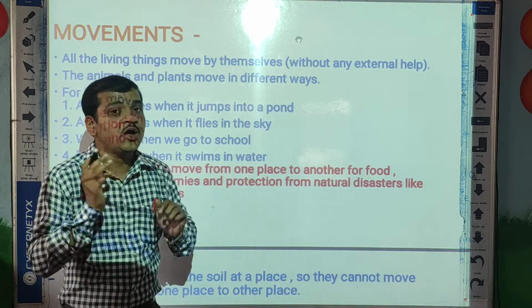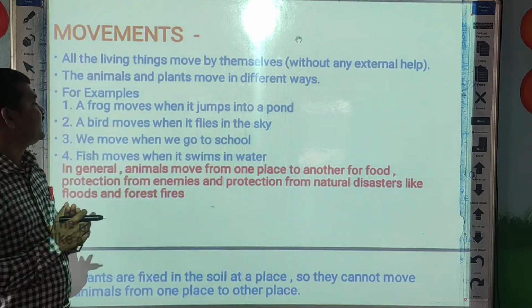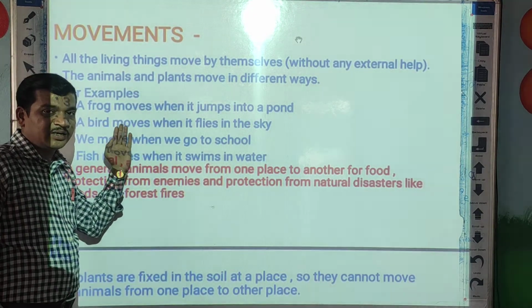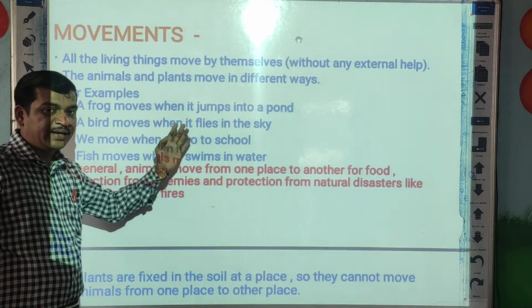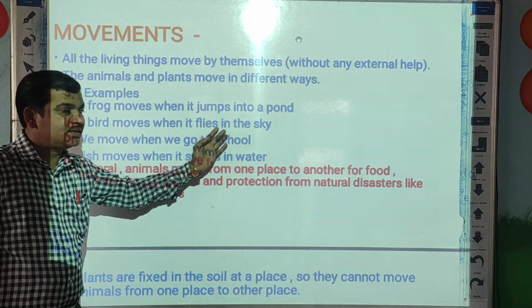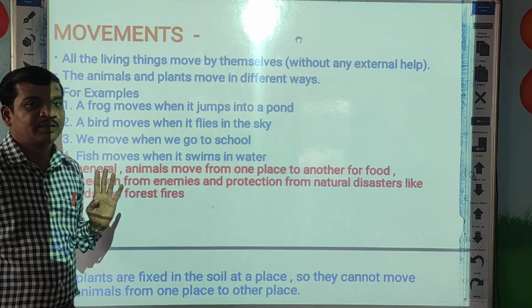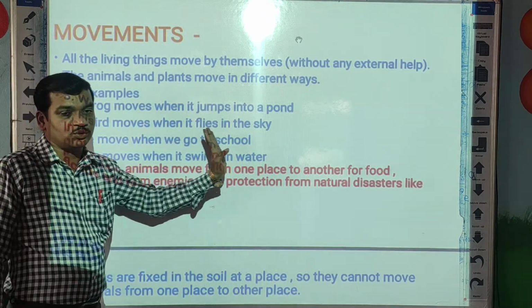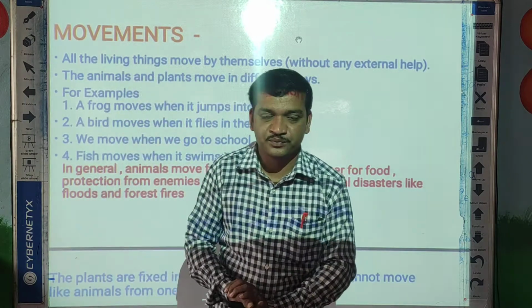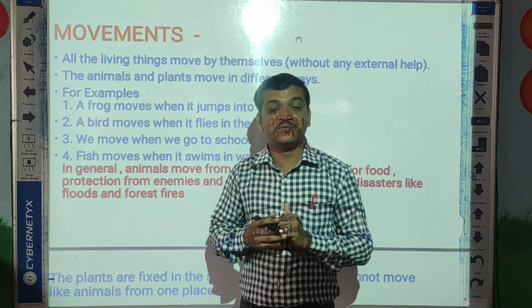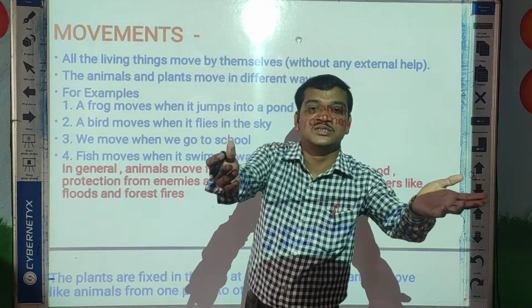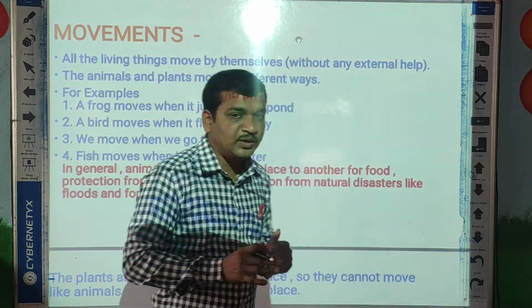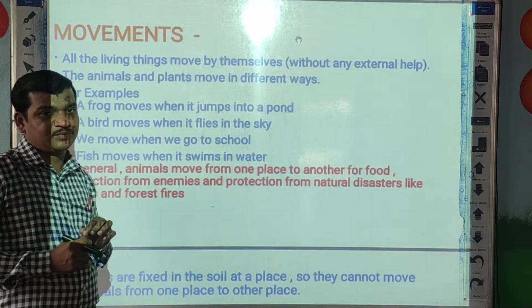Second example, a bird moves when it flies in the sky. Then we move when we go to the school. Yes or no? We means now, children. So here we can see the movements.